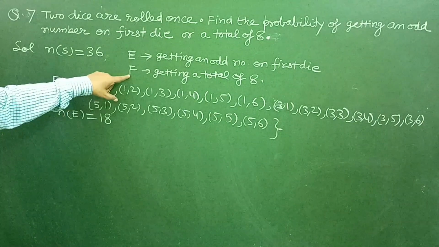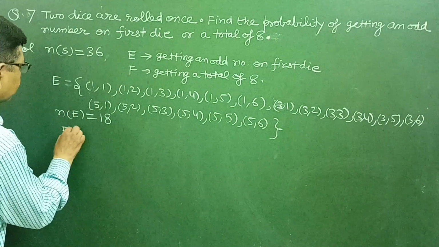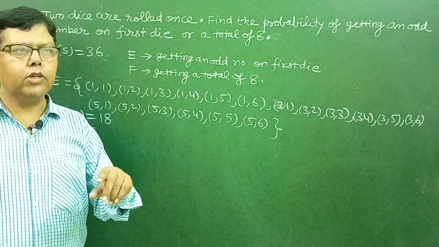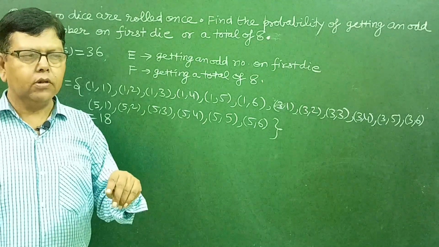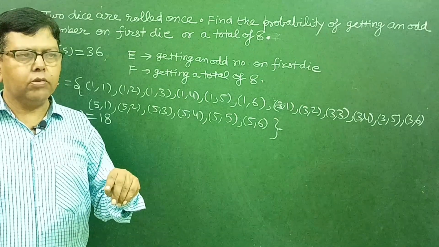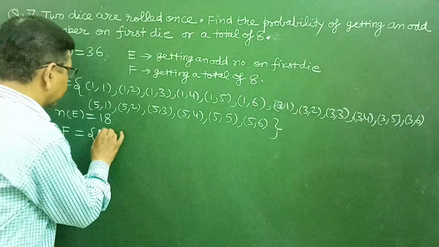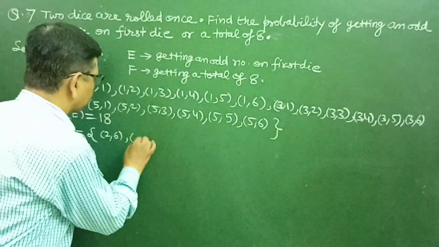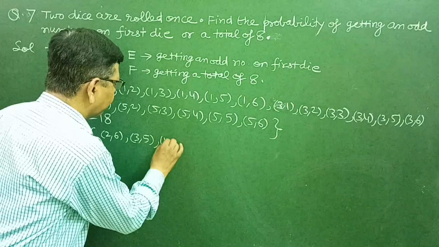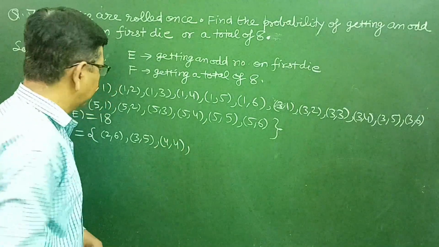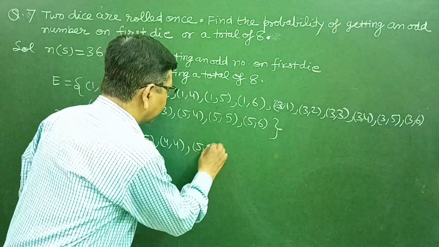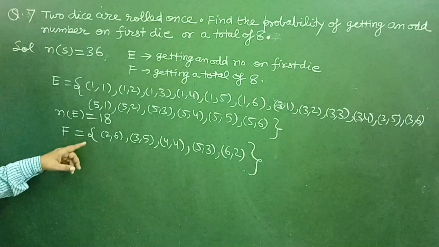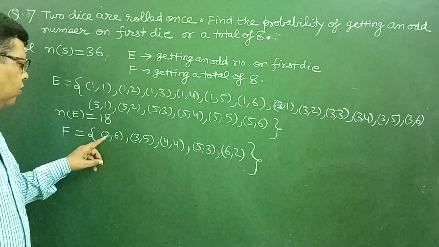Now let us find the elements in F. F will consist of getting a total of 8. We cannot get a total of 8 beginning with 1. So beginning with 2, we get (2,6), which has the total 8, then (3,5), then (4,4), then (5,3), and then (6,2), each with the total 8.